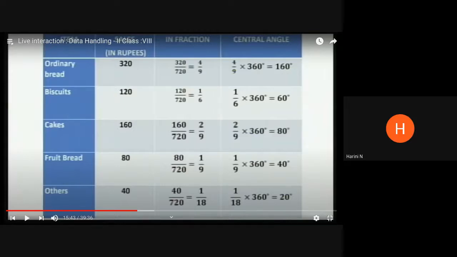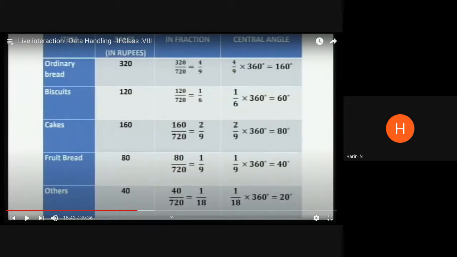But when we see the angle, after finding the fraction and multiplying with 360, we are getting 160, which is exactly half. For 120, we are getting 60, which is exactly half of that. Is that the same for all cases? If it is the same for all cases, we can just divide by 2 and get the answer, no, ma'am? No, absolutely no.